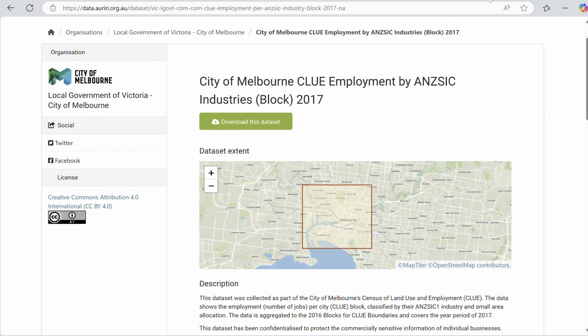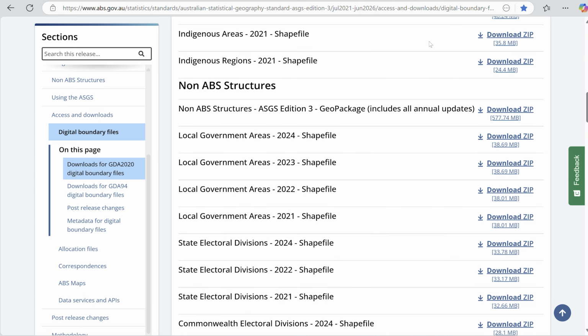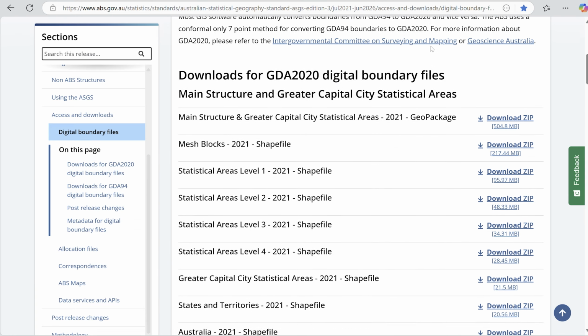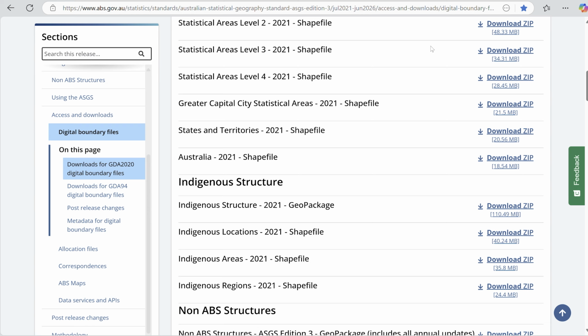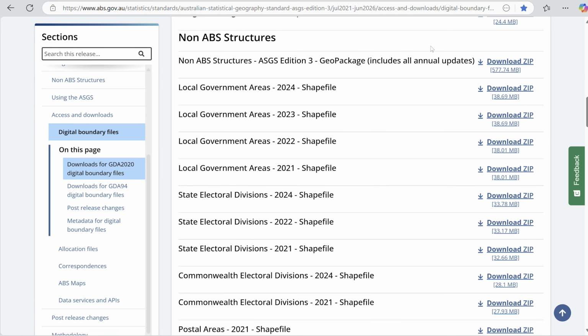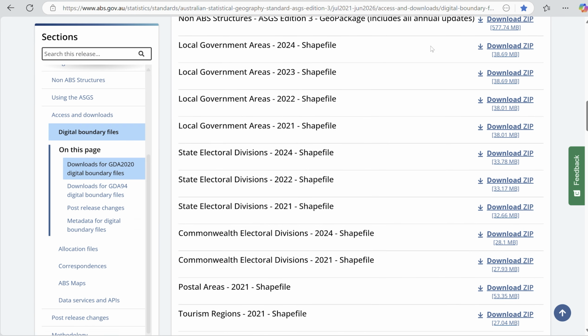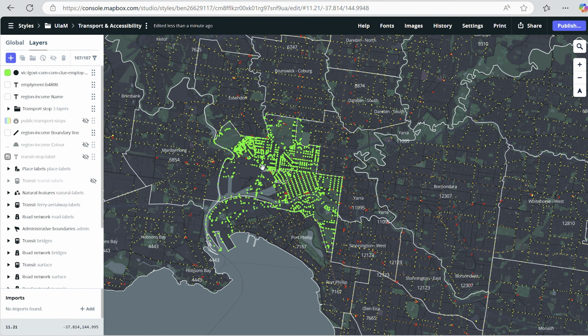And using the Australian Bureau of Statistics again, we gathered data on the region boundaries around Melbourne, so that when we look at our map, we can have it split up into different areas and show the boundary between jobs available and high or low income earners. So this is the data we collected from the year 2011.